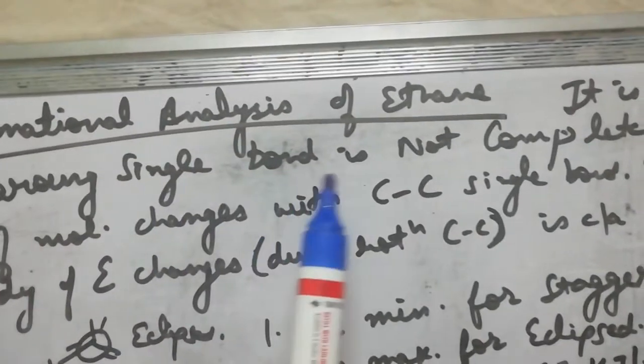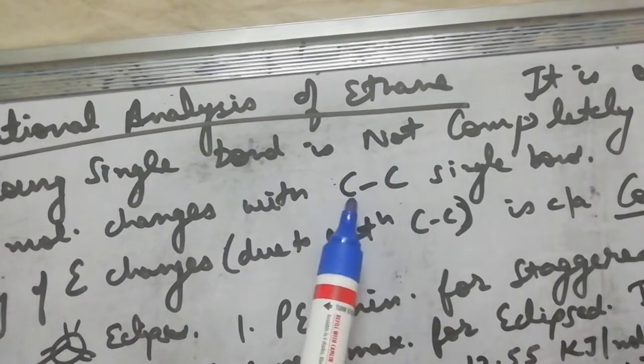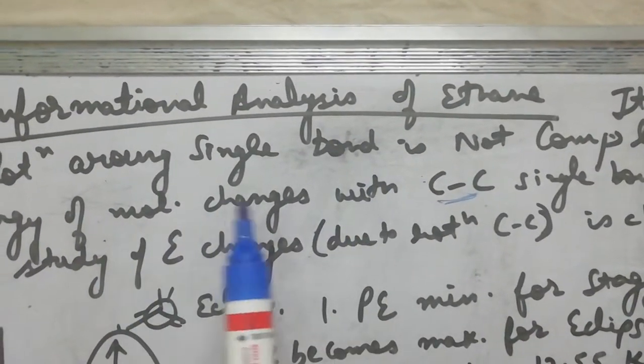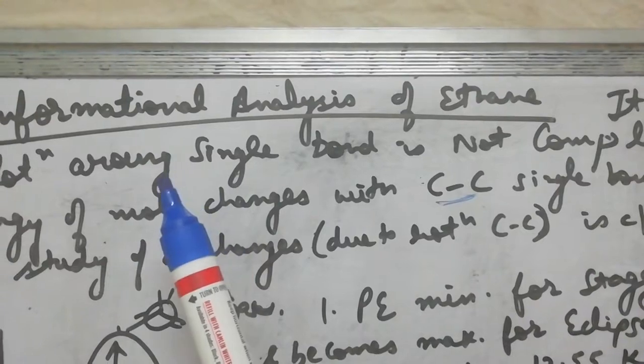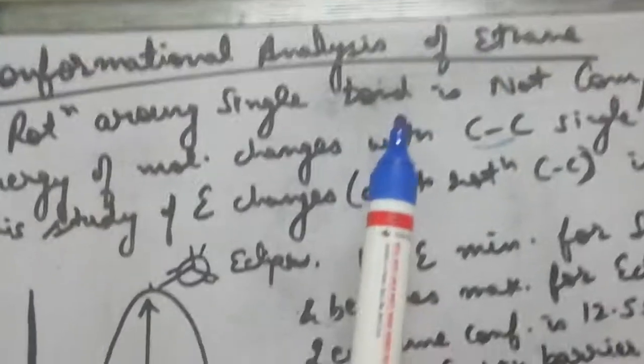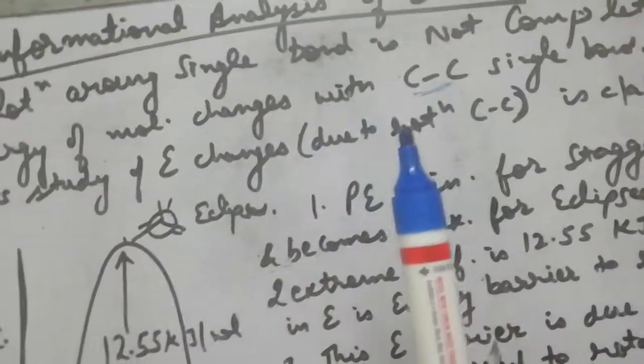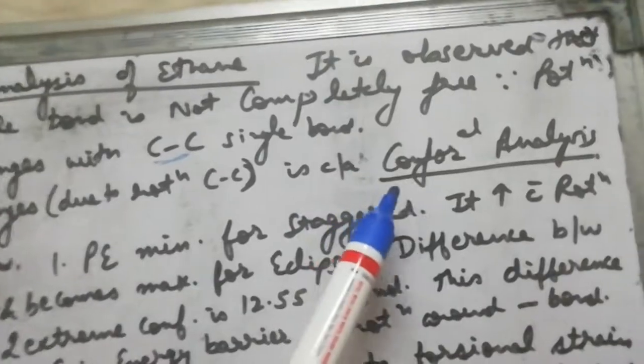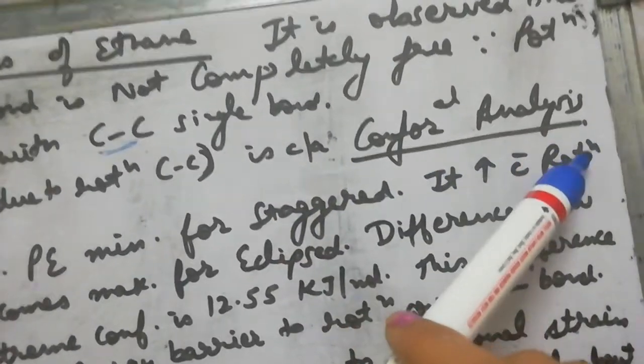If the rotation was free, then when the carbon-carbon single bond is rotated, the energy of the molecule should not change. But the energy of the molecule is changing. That means the rotation is not free around the carbon-carbon single bond. So this study of energy changes due to the rotation around the carbon-carbon single bond is called conformational analysis of ethane.